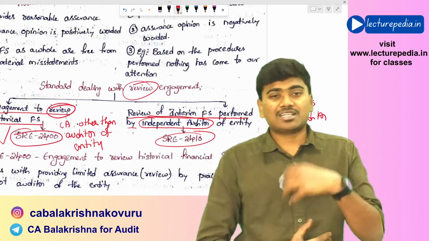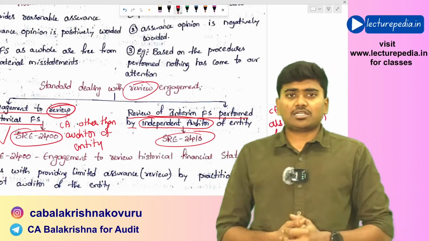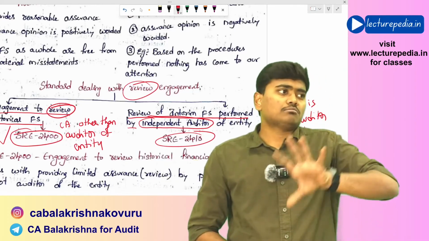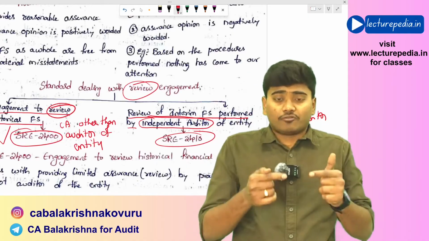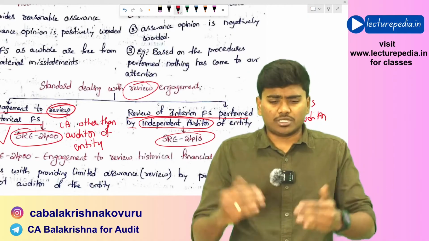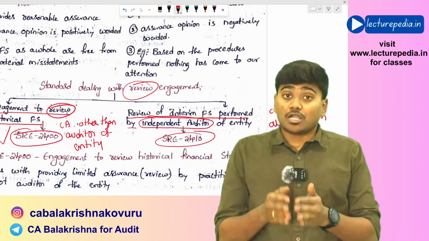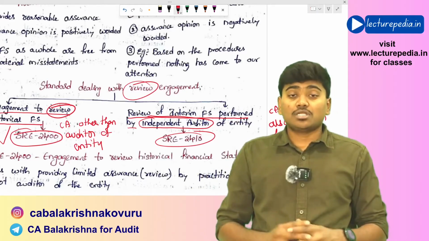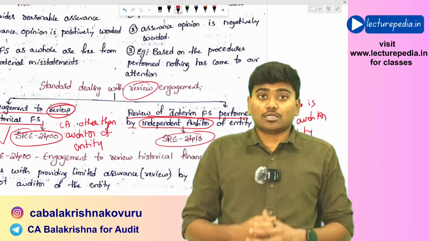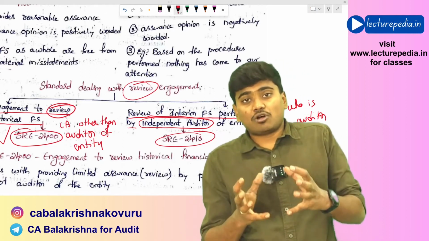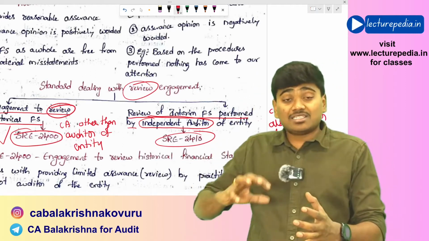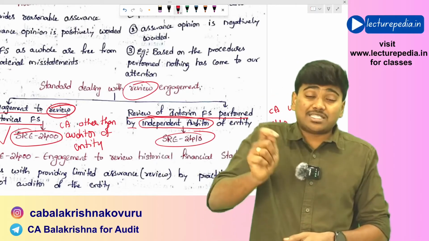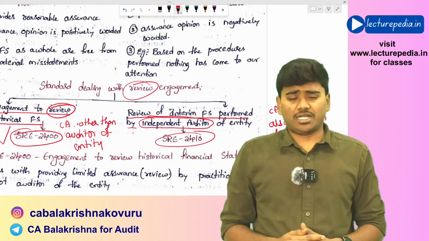Another scenario, let's say there is a partnership firm, and for this partnership firm, audit as per Companies Act will not be applicable. Tax audit can be applicable, but for this partnership firm, tax audit is also not applicable. Its turnover is within the limits. Now, even though tax audit is not applicable to the partnership firm, the partners of the firm voluntarily wanted to conduct a review of financials of the firm by a chartered accountant. Okay, in this type of engagement also, the chartered accountant who is accepting that engagement must comply with SRE 2400.